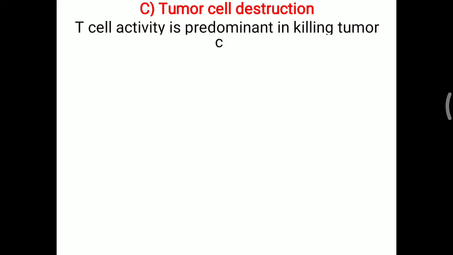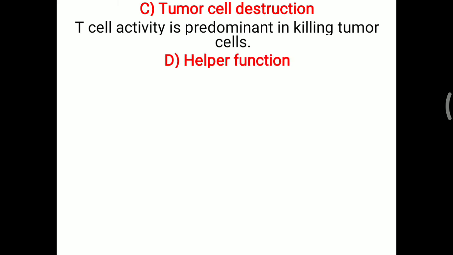Further in cell mediated immunity, tumor cell destruction. T cell activity is predominant in killing tumor cells also. Cells with uncontrolled cell division, which is not under our body's control, are also killed as tumor cells by the T cell. So the T cell has so many activities as cell mediated immunity.